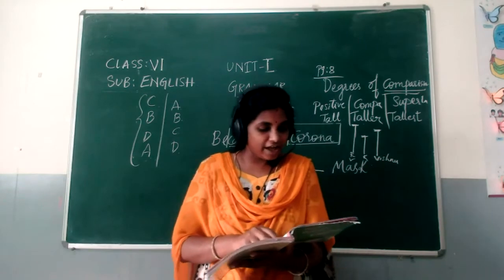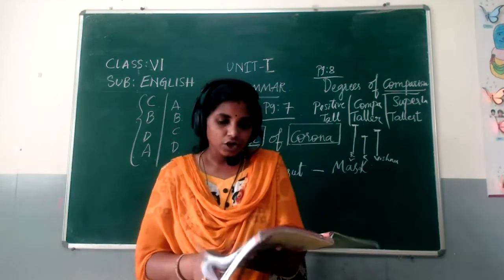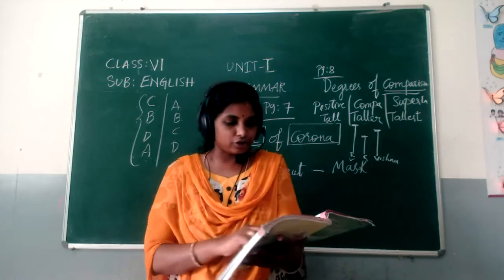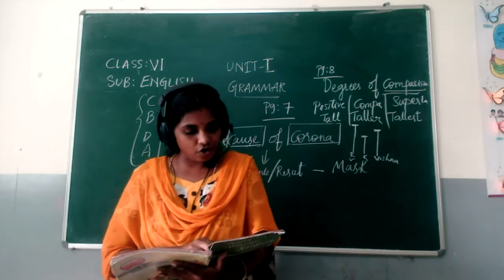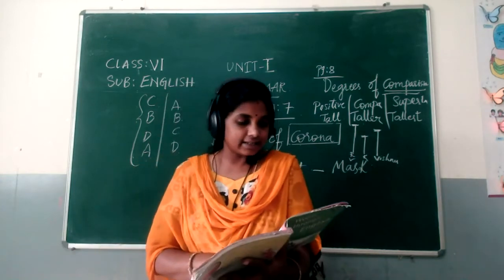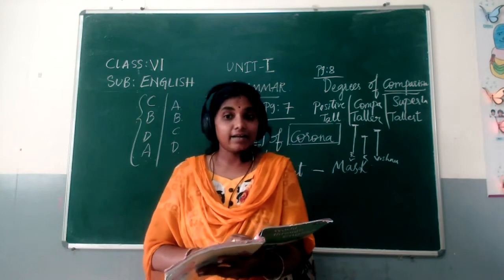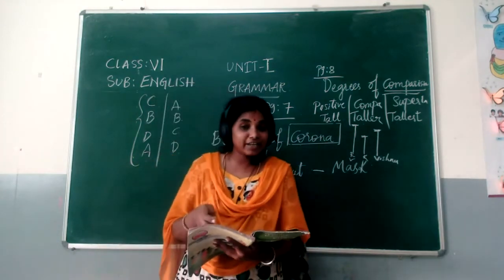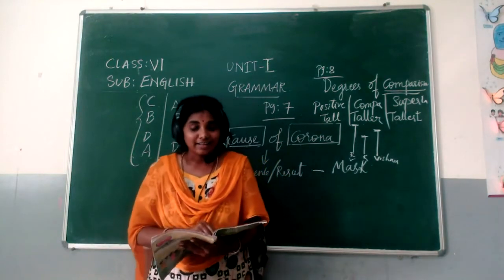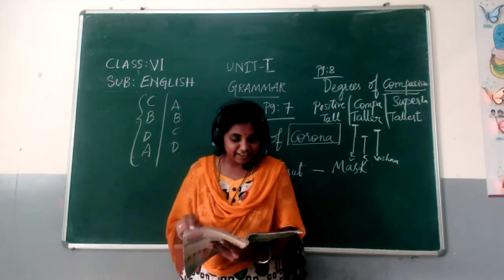Okay, here we have again the grammar part on page number 10. I don't think we will be able to complete this in this class, but let me move on. Read the following sentence. The elephant is bigger than the donkey. Bigger is underlined. Big, bigger, biggest. Bigger. Which degree of comparison, children? It is the comparative degree.